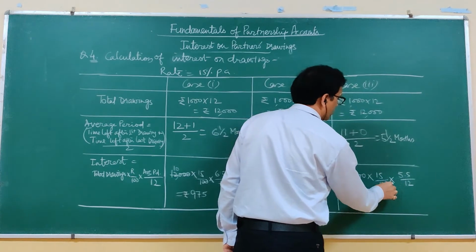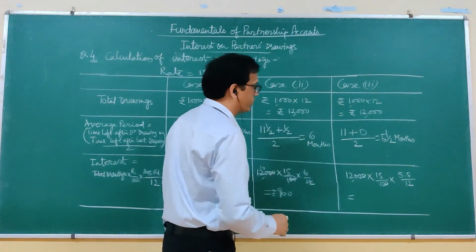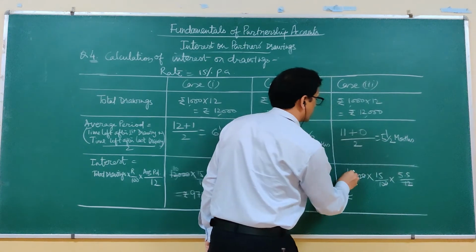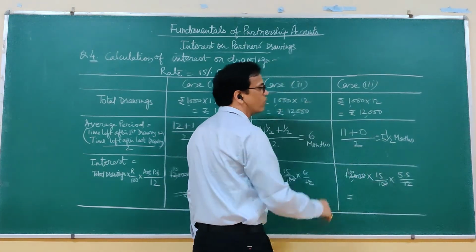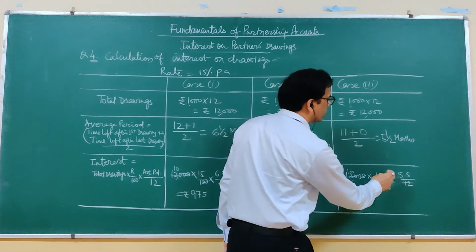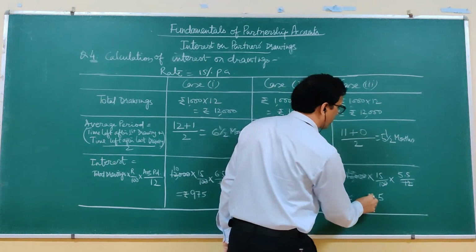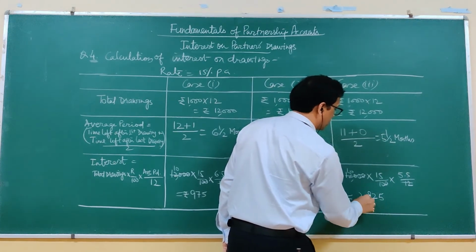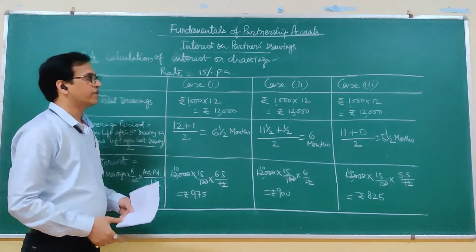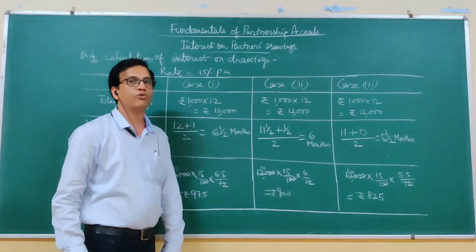So here also we calculate 15 into 12, 12 ones are 12, so 150 into 5.5, or 55 into 1.5. 15 5s are 75, 15 5s are 75 plus 7, 825.